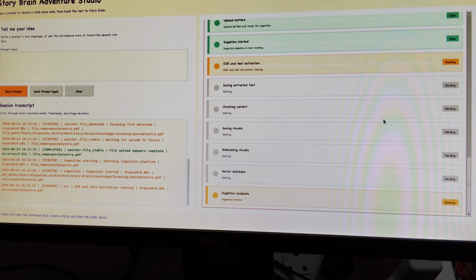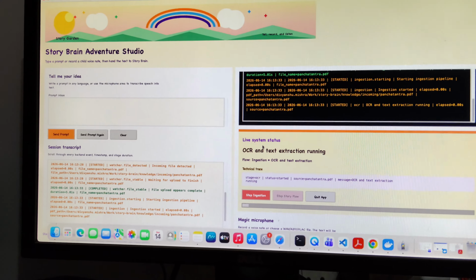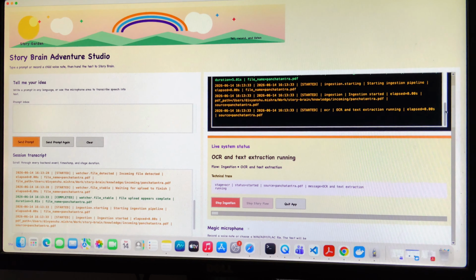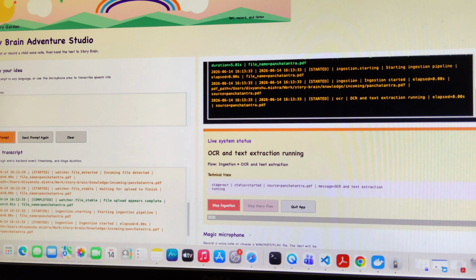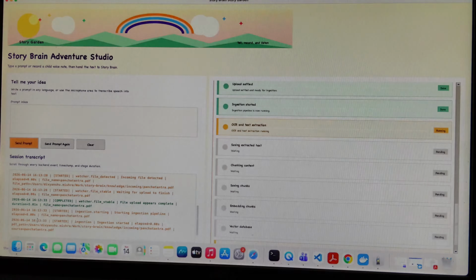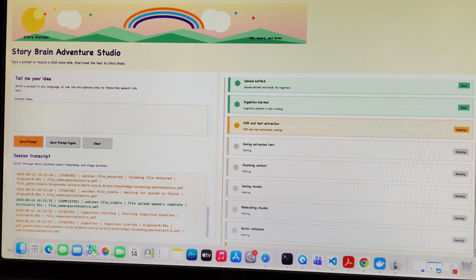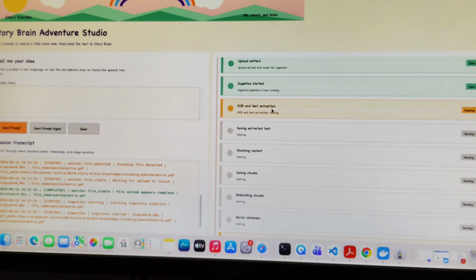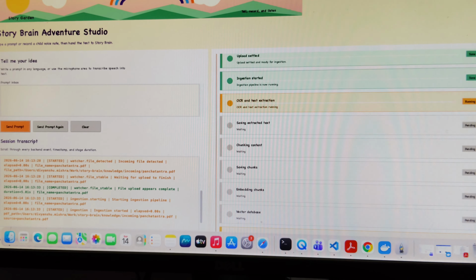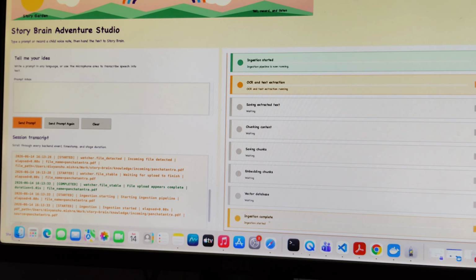So this process might take some time. Currently OCR is being processed. It depends on how lengthy your book is, so depending on that, it takes time. This process started at around 4:13 and currently it's 4:15. So the process can end anytime. This book is lengthy, so that's why it is taking time. This book comprises several stories actually.